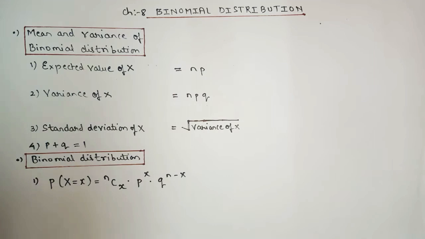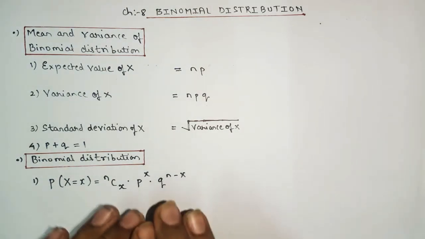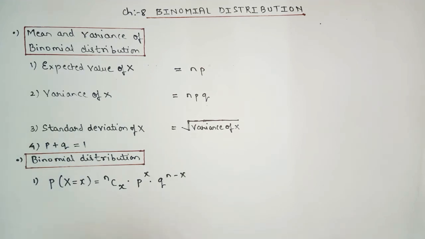As the chapter is very short and simple, it contains only one exercise and hardly 12 sums, not more than that. And we'll divide this chapter into two groups, that means into two types. So we'll divide the 12 sums into two types.